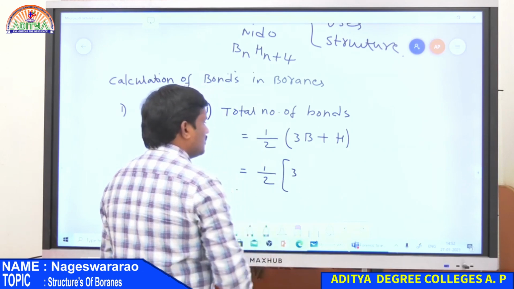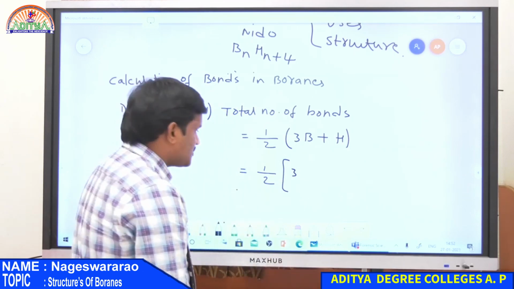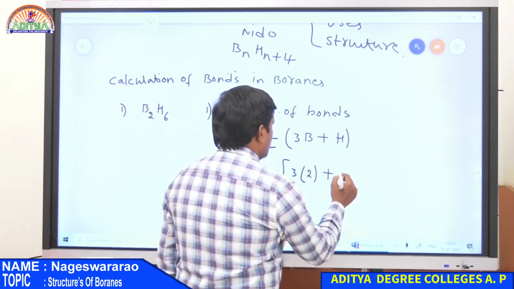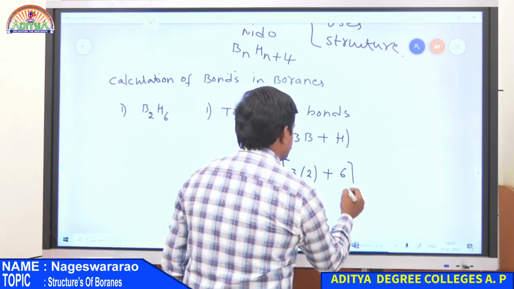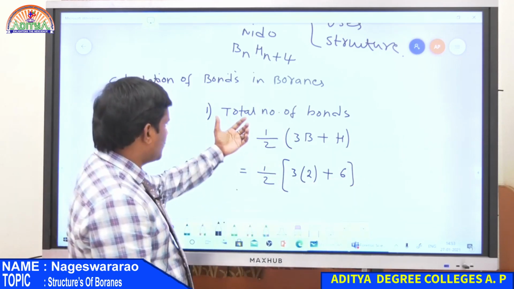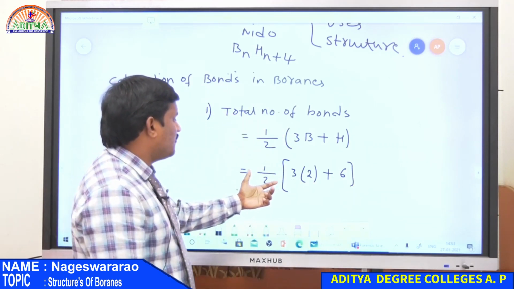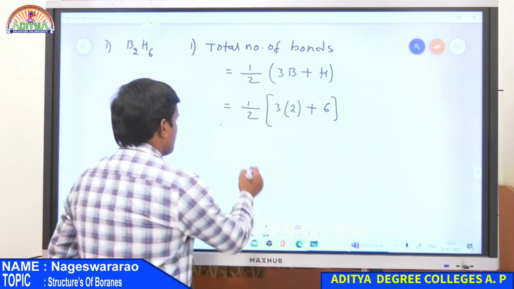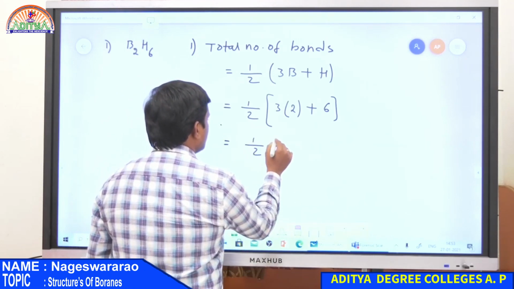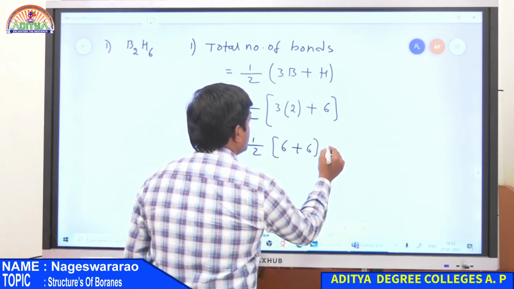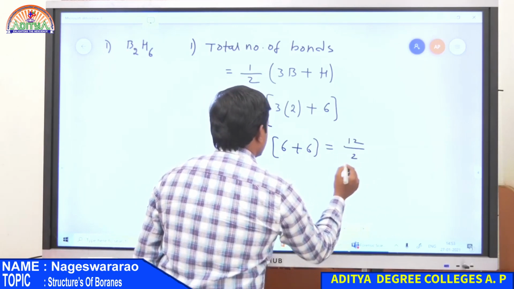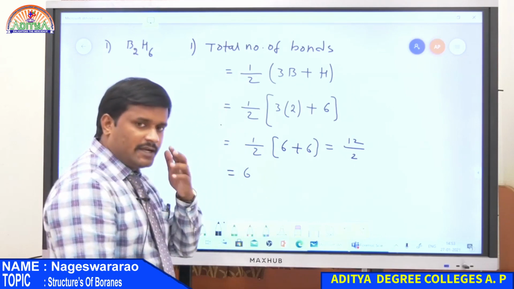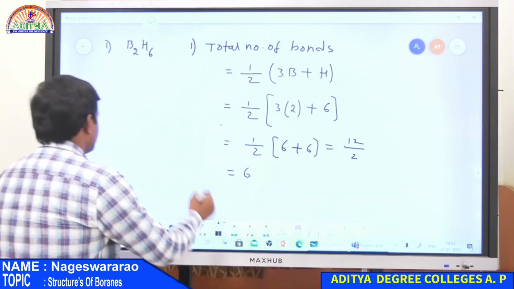Therefore, the total number of bonds is calculated like this. 3 into B, the total number of boron atoms. How many borons are there? 2. Therefore 2 plus hydrogen atoms. There are 6 hydrogen atoms. Therefore the total number of bonds for diborane is (3 into 2 plus 6) by 2, that is (6 plus 6), 12 by 2, that is equal to 6. Therefore, the total number of bonds present in diborane is 6, and it is explained like this.